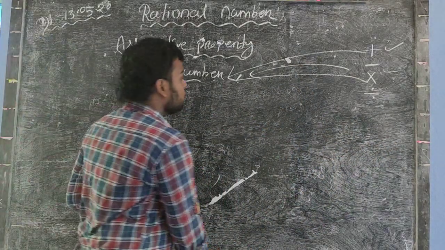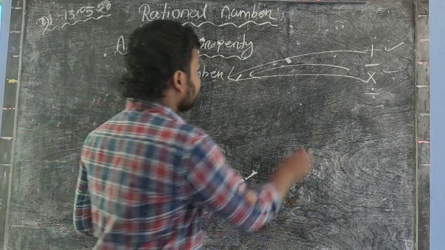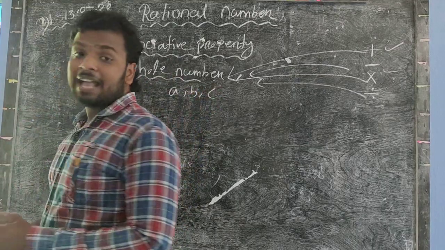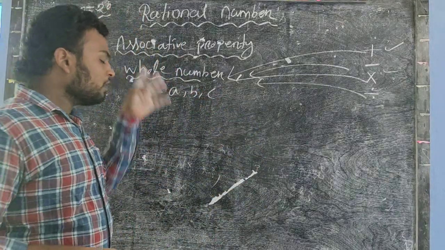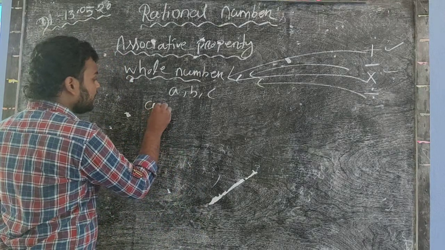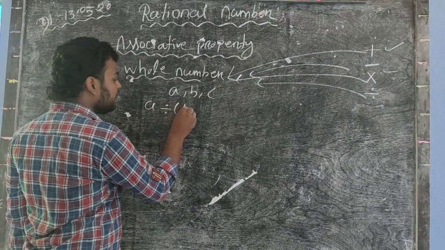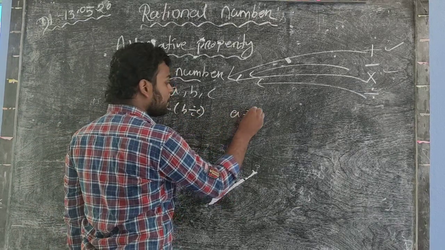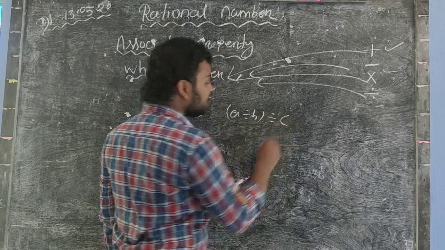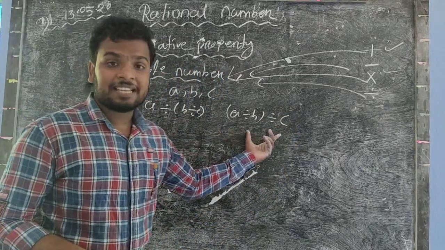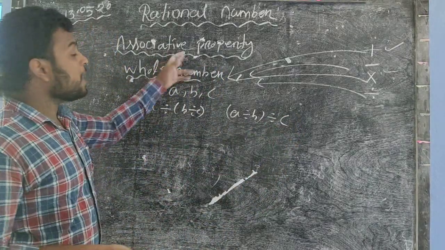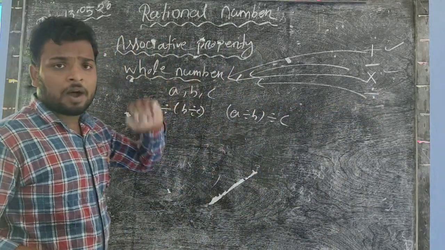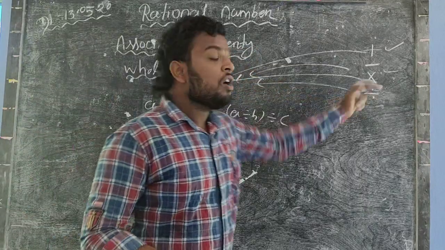So now we discuss the last operation, that is division. If a, b and c are three whole numbers, and if (a ÷ b) ÷ c is equal to a ÷ (b ÷ c), that is LHS equals RHS, then we say that whole numbers obey the associative property over division. If it is not equal, then we say that whole numbers do not obey the associative property over division.